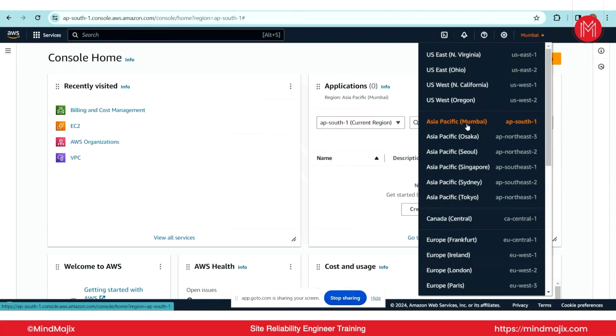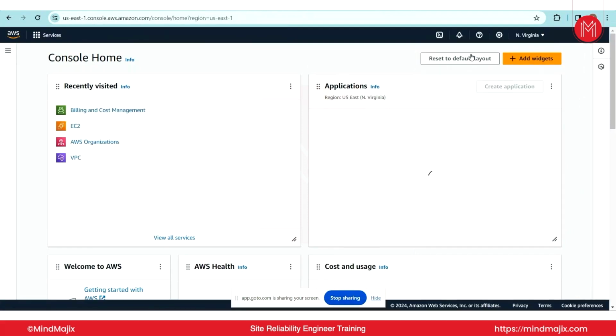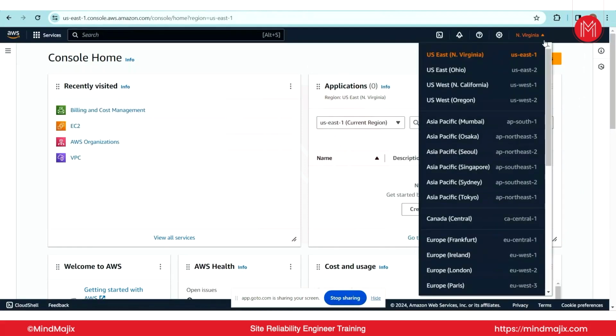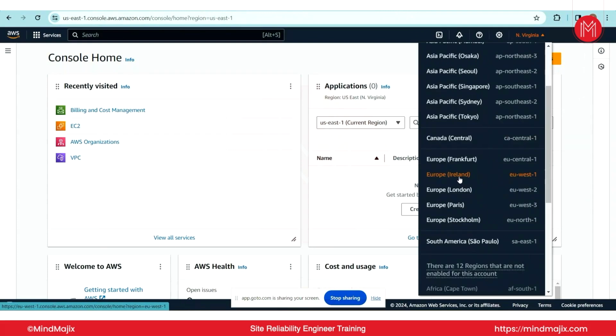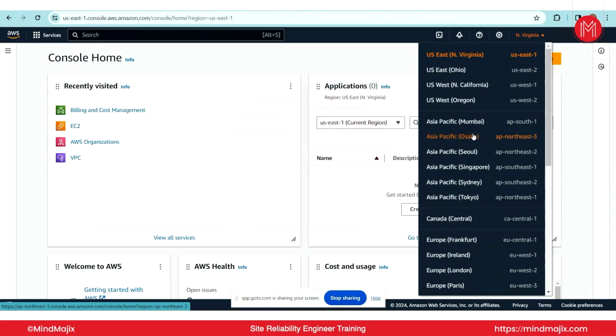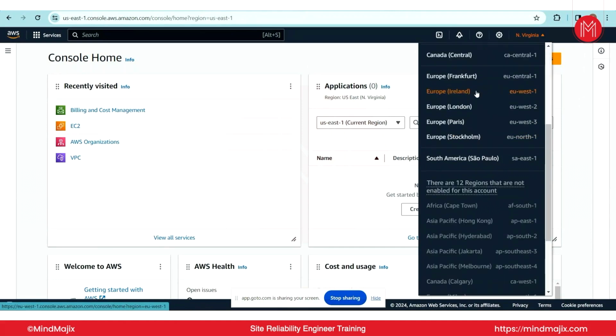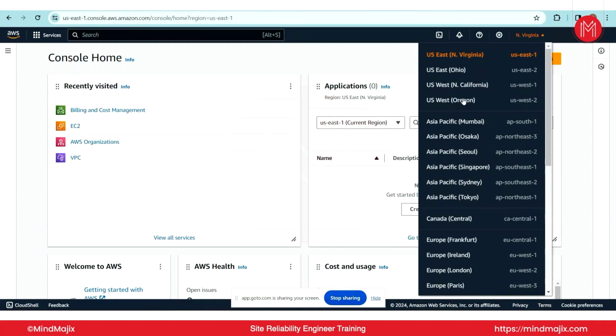In any company, the most popular region, I'm telling you 100% sure, is North Virginia, which is the most reliable region. If it is UK, they will mostly use Europe, Ireland. They will also use Asia Pacific Mumbai, but North Virginia, Ohio, Ireland and London are the most important regions.